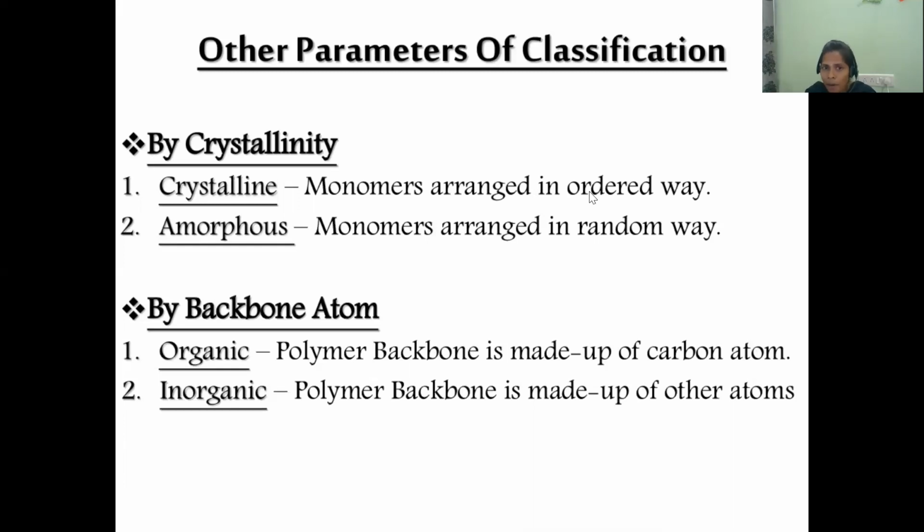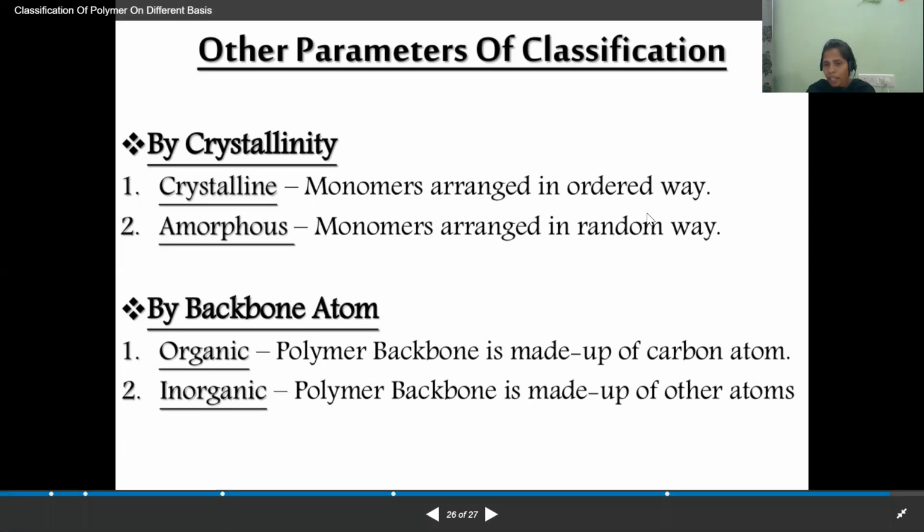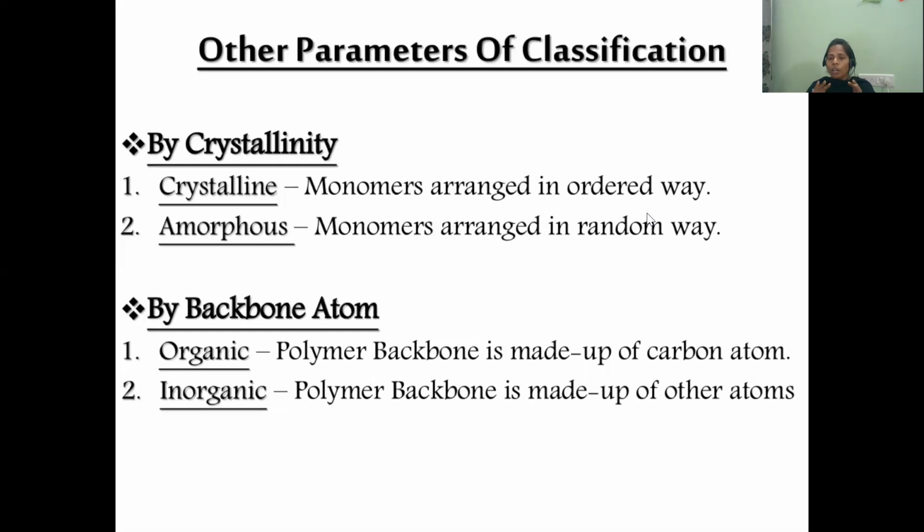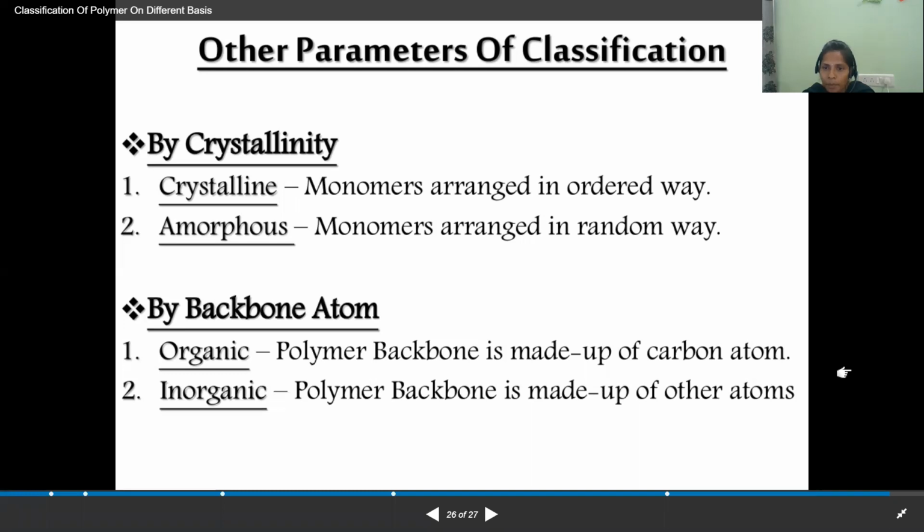But in the amorphous, these are not arranged properly. These are arranged in a random way. So whatever polymers do not have a proper arrangement are in the amorphous state. But whatever polymers have a proper arrangement, that means an ordered manner, such types of polymers have a crystalline nature. And the next one, by backbone atom.